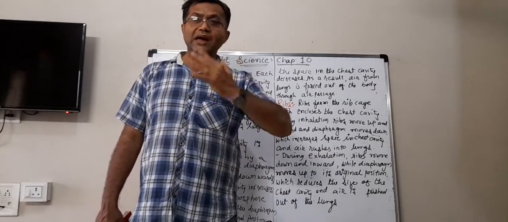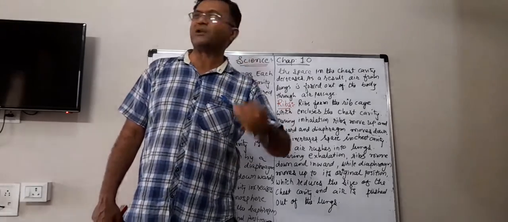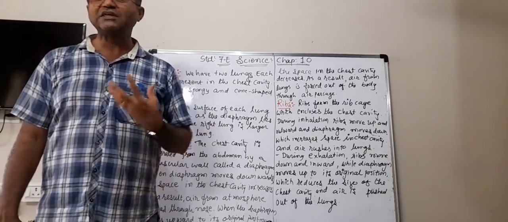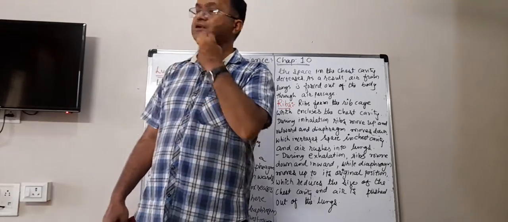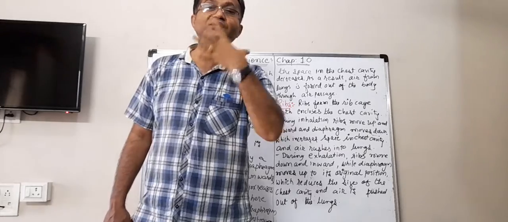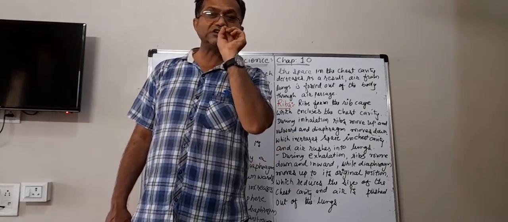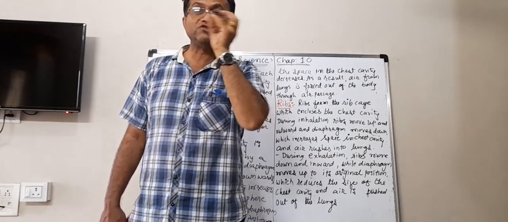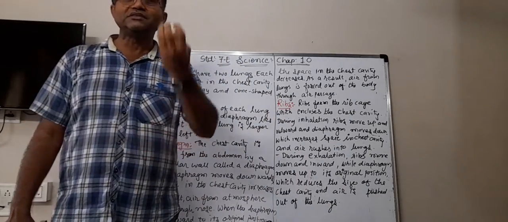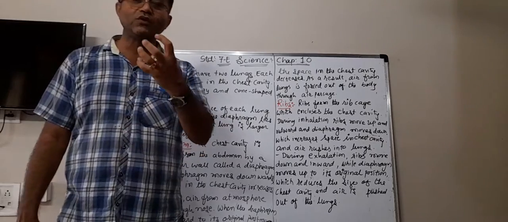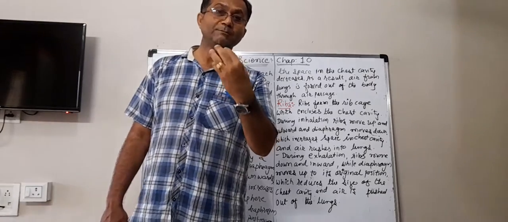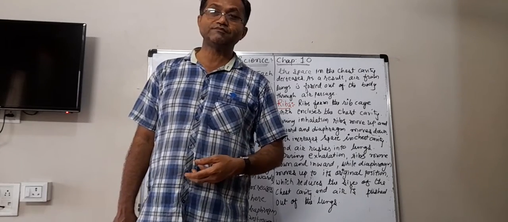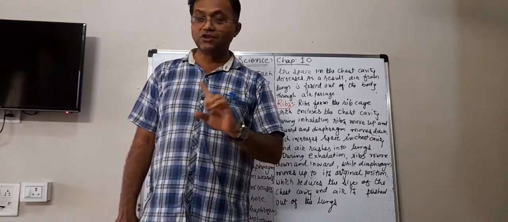When the air has dust or pollen grains or some unwanted particles, when we breathe in, what happens? They get filtered, and those dust particles or pollen grains get stuck between the hair and will not go in. But if you take a breath with your mouth, will it be filtered? No way.